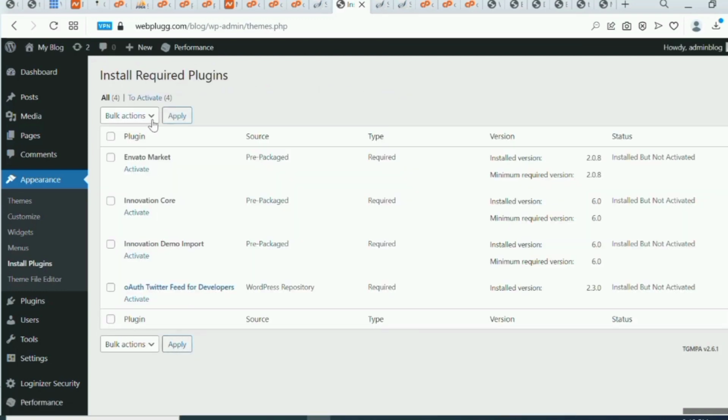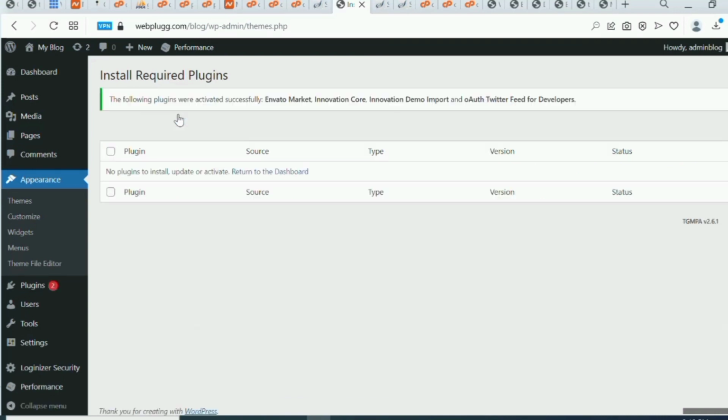Okay, so let's do something like this. Activate all of them, bulk action, and then we click on apply. So we've installed all the necessary plugins and we are activating them right now. Installed required plugins. The following plugins were activated successfully. So you see that we've done that successfully.